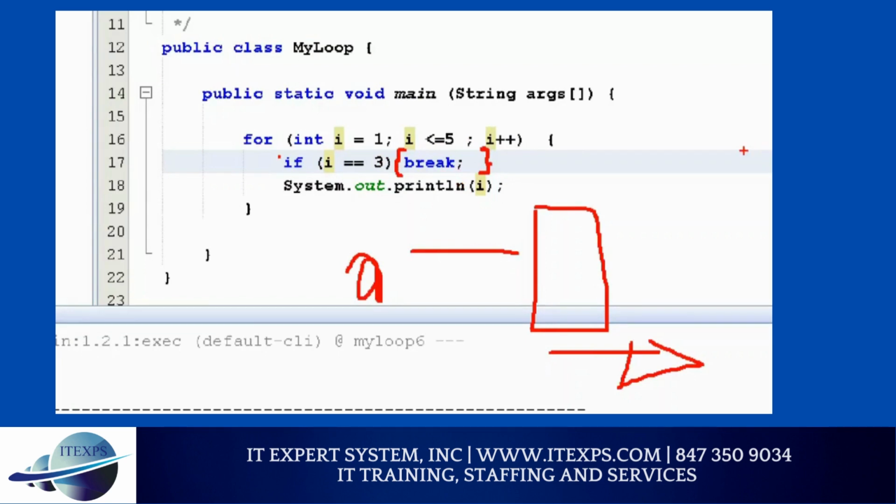Now you have another kind of question. Listen carefully: if it is 1 or 2, don't display, but display 3, 4, and 5. The requirement is very simple. I know the loop is going 1, 2, 3, 4, 5, but I don't want to display 1 and 2. I want to display 3, 4, and 5. What should we do? In that case, I'll say if i is less than 3, instead of break, what am I going to do? Continue.